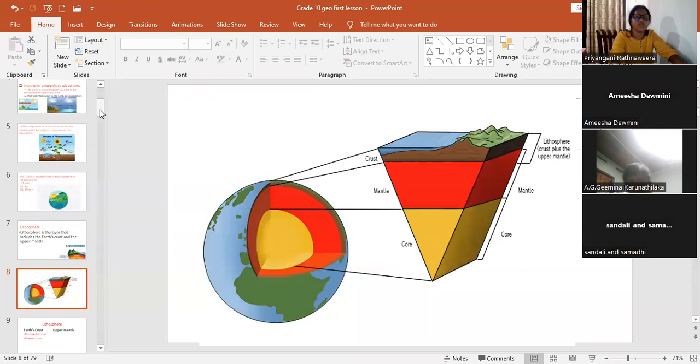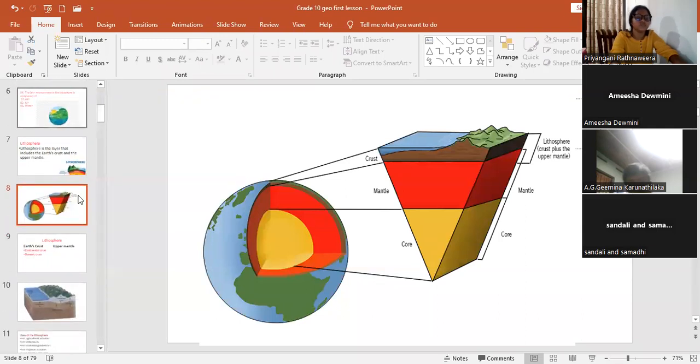If you have any question, you ask. What are the two parts of lithosphere? Praveen, what are the two parts of lithosphere? Gimina, what are the two parts of lithosphere? Crust and upper mantle. Yes, crust and upper mantle.